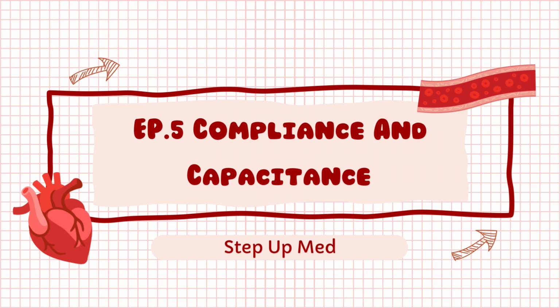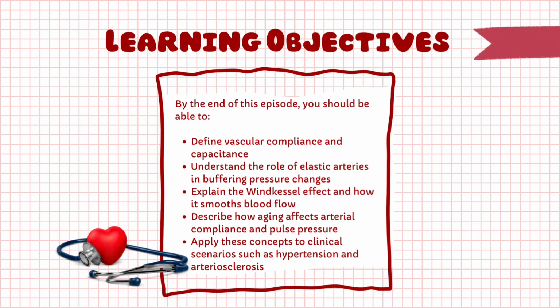In this episode, we're going to explain how arteries, especially the aorta, play a crucial role in regulating pressure and flow. We'll cover concepts like compliance, capacitance, and the Windkessel effect, and explain how aging affects arterial function. By the end of this episode, you should be able to define vascular compliance and capacitance, understand the role of elastic arteries in buffering pressure changes, explain the Windkessel effect and how it smooths blood flow, describe how aging affects arterial compliance and pulse pressure, apply these concepts to clinical scenarios, such as hypertension and arteriosclerosis.